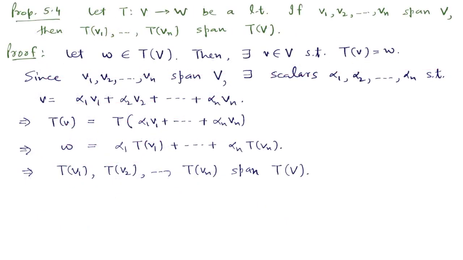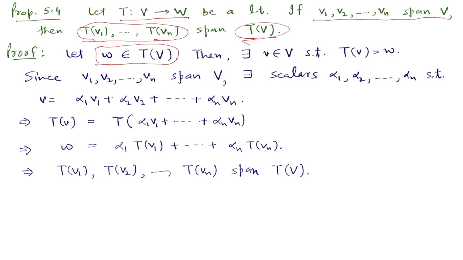This small proposition says that if some vectors vi span V, then their images span the image of V, where T is of course a linear transformation from V to W. Now to show that these images span the image of V under T, we pick an element, a vector w, from this image T of V. Because w is in T of V, there will be a v in V such that T of v is w.